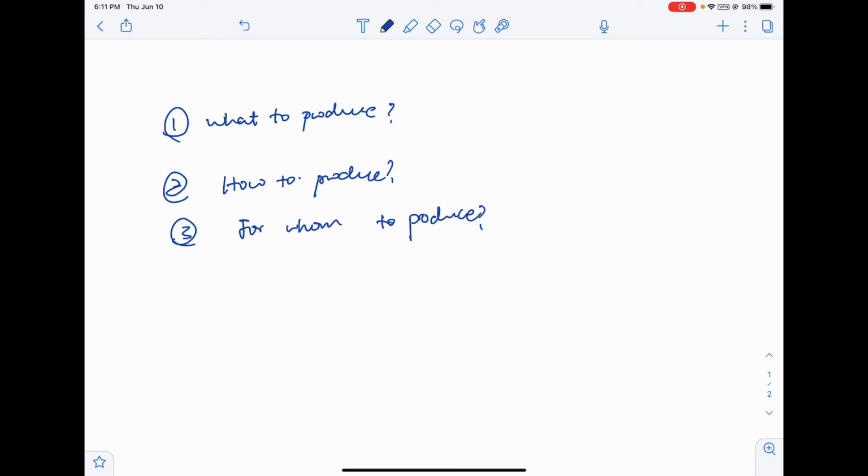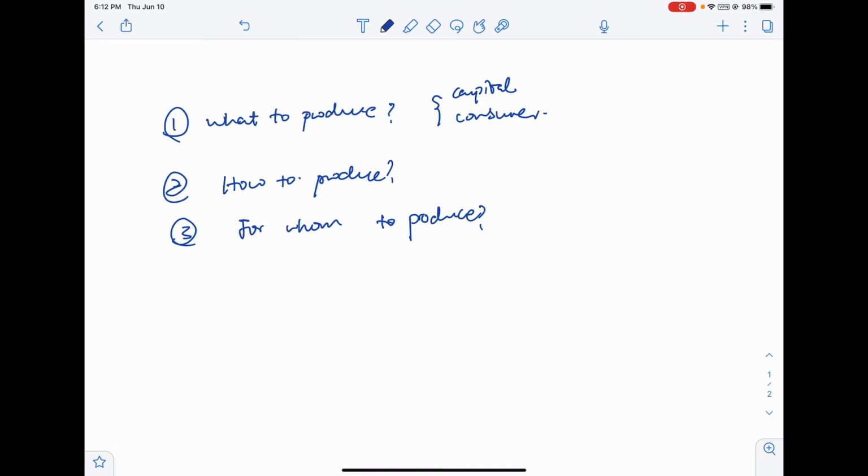So for what to produce, because we cannot produce anything, we have to decide what to produce and in what quantities. For example, should we produce capital goods, or should we produce consumer goods? This is why we have the PPC, right? It has two goods, and I will talk about this later on.